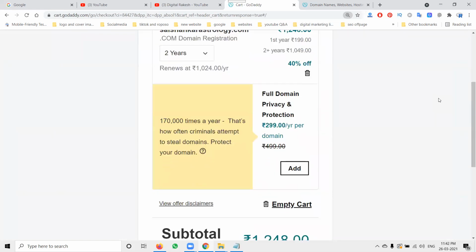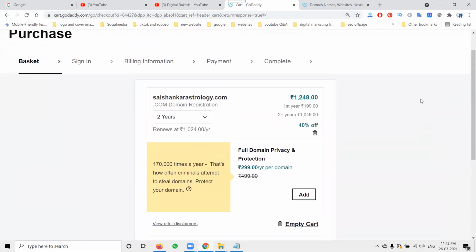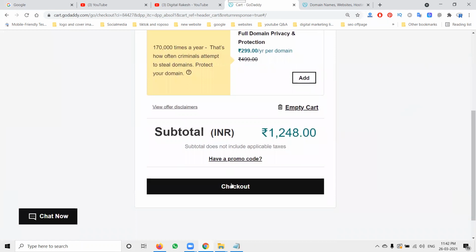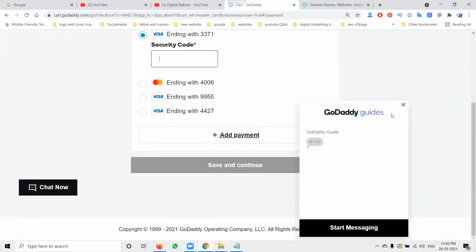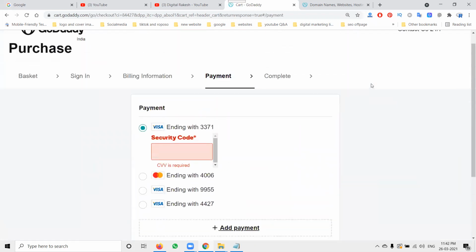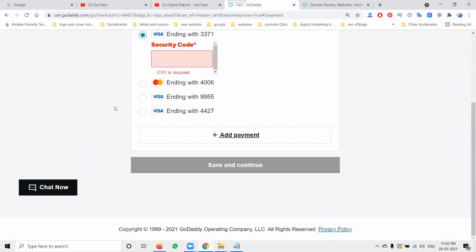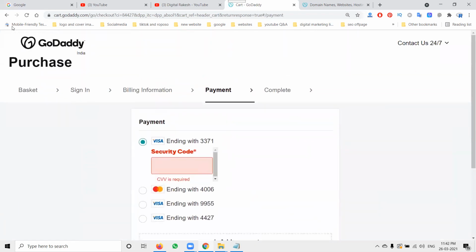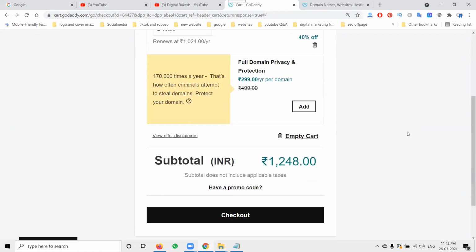Now, if you go through all the options here, we can go to the checkout option. Suppose I go for checkout. It asks for your payment options. Right now I'll go with any payment option, or else we can go back.